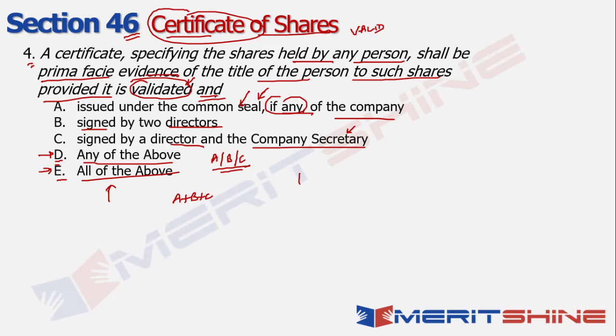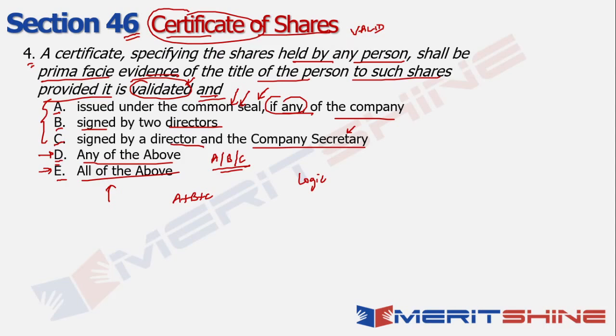So if I think purely from logic, ideally if one of these 3 is available, automatically the certificate should be valid, right? So obviously it cannot be both B and C because it seems counterintuitive, right? Because if it is signed by 2 directors, why will I again sign by a director and the company secretary? It does not make much sense. And generally, when you have a common seal already in place, then your signatures might not be required.